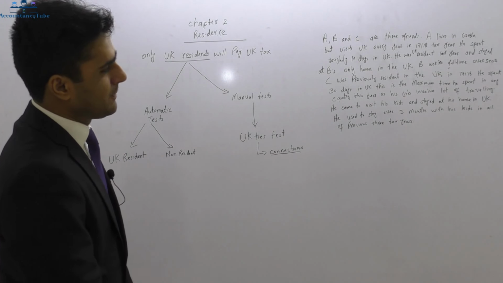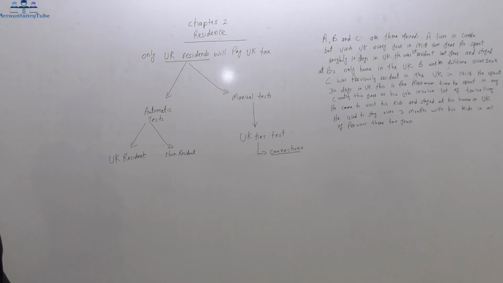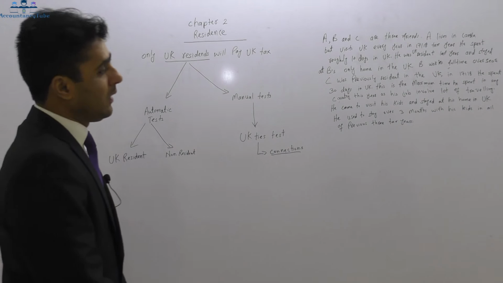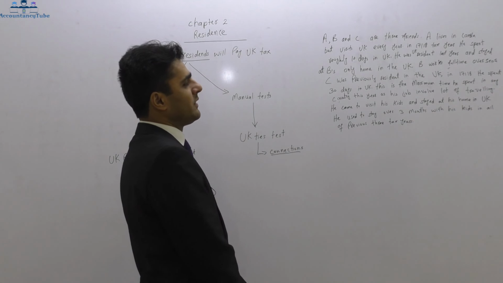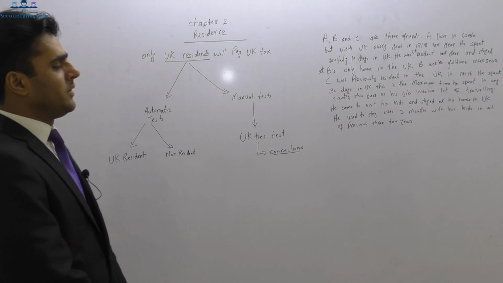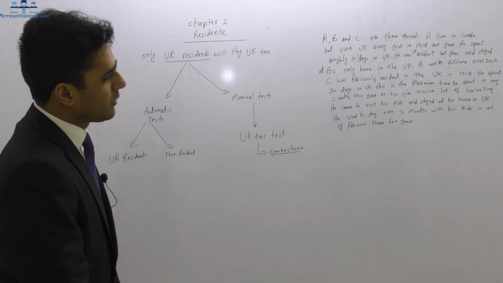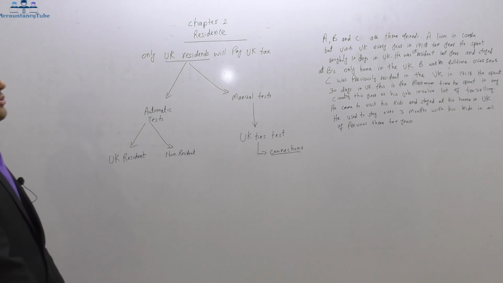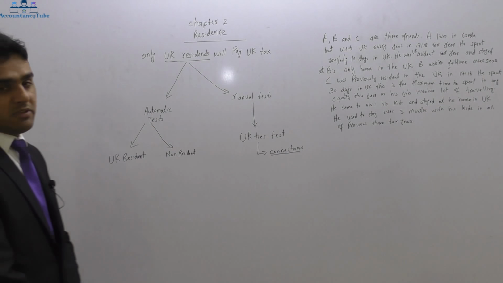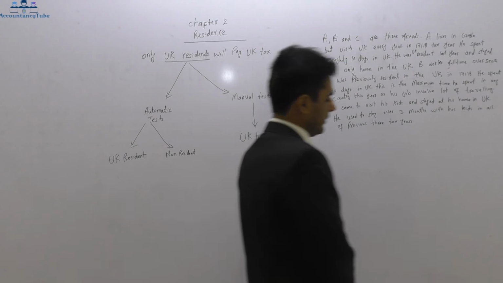This is the maximum time he spent in any country this year, as his job involved a lot of traveling. He came to visit his kids and stayed at his home in the UK. He used to stay over 3 months with his kids in all of the previous 3 tax years.